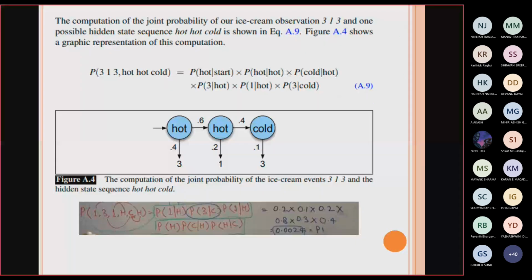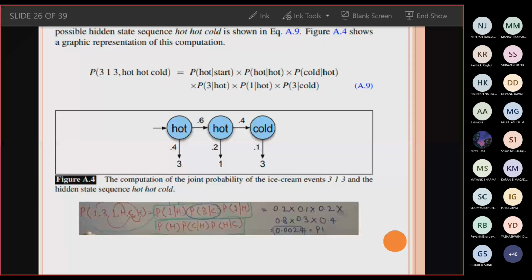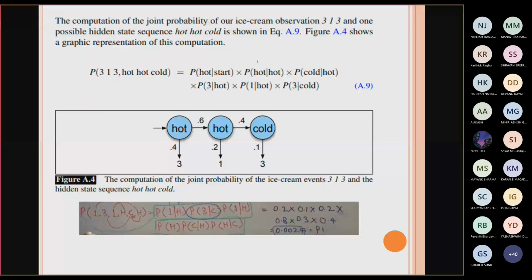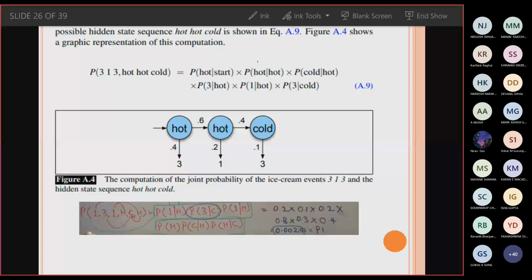Okay, so now what we are going to do here is solve a small problem. You're going to find out the possible hidden state sequence. They have given a hidden sequence: hot, hot, and cold. So this is the sequence for which you are going to find out the overall joint probability.